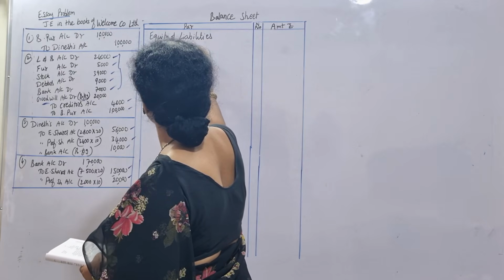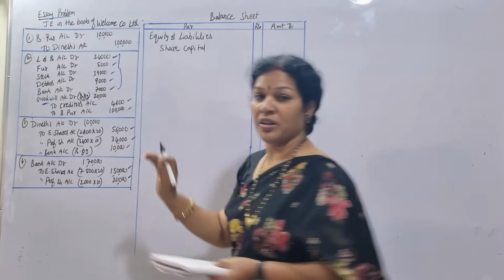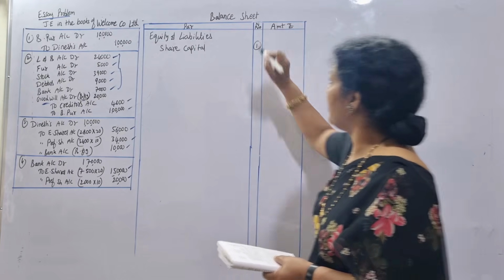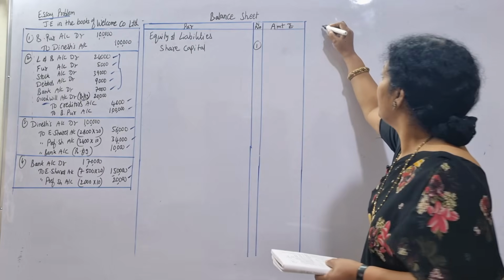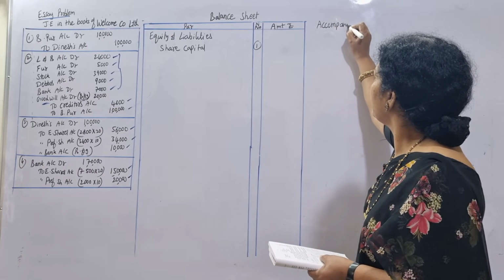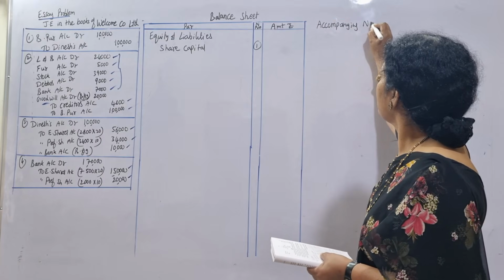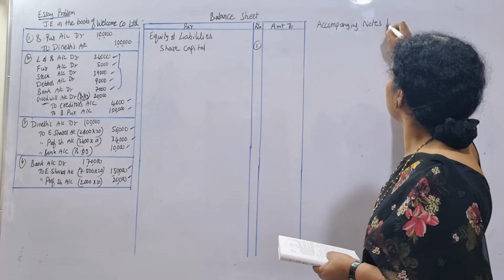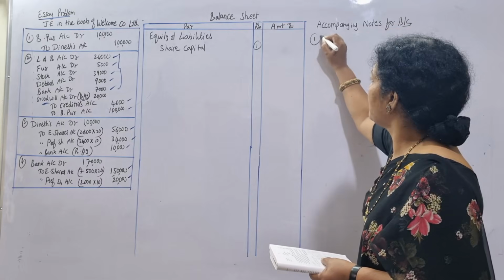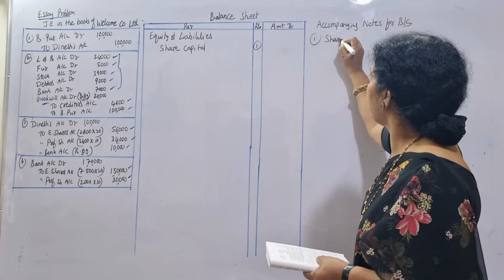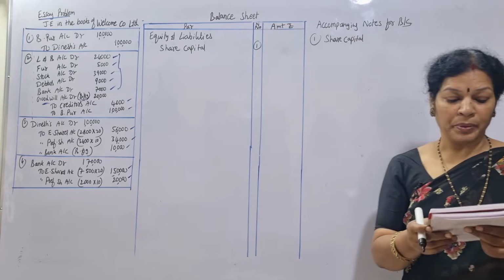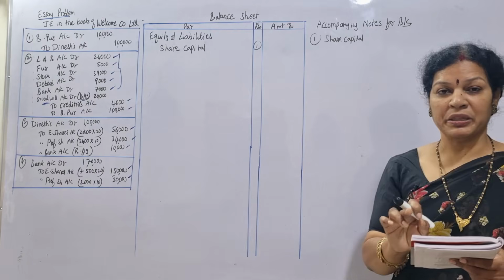We have lots of shares. Share capital amount we can show in a note. So note number, let us say 1. Accompanying notes. Notes for balance sheet. First point, share capital. How did you get share capital? See how you are preparing share capital. First of all, it is given in the problem.